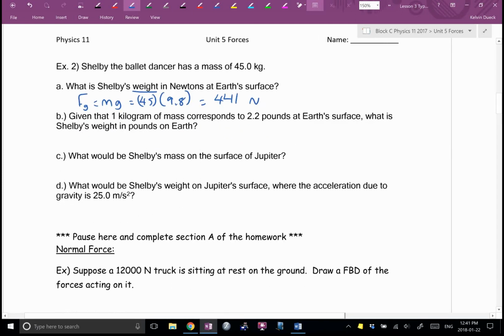Given that 1 kilogram of mass corresponds to 2.2 pounds at the Earth's surface, what's Shelby's weight in pounds on Earth? We need to do a unit conversion. We're going to write down what they gave me, 45 kilograms times. I want kilograms to cancel.